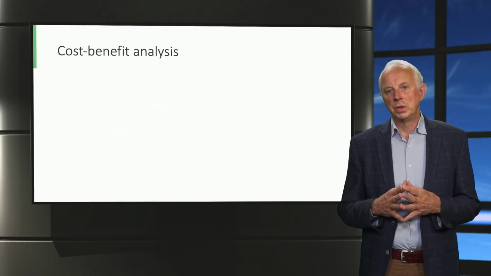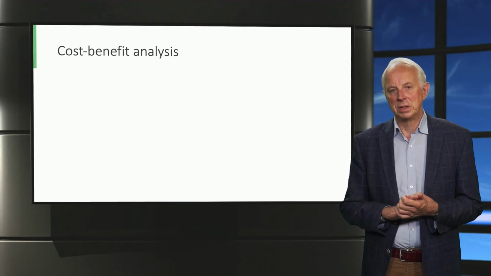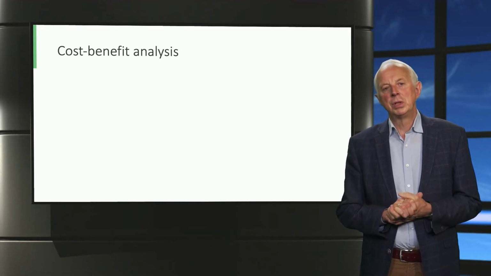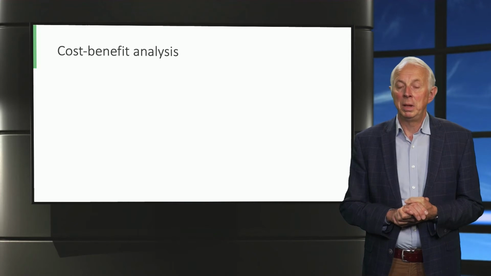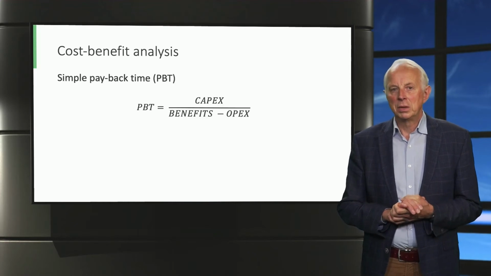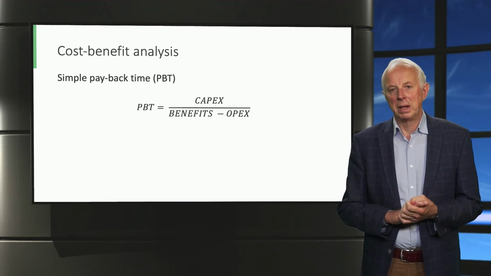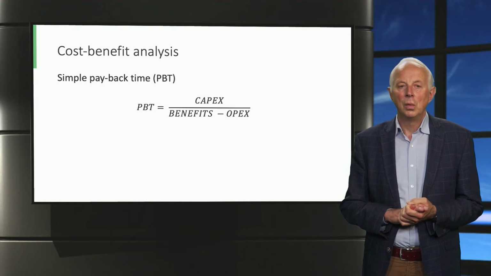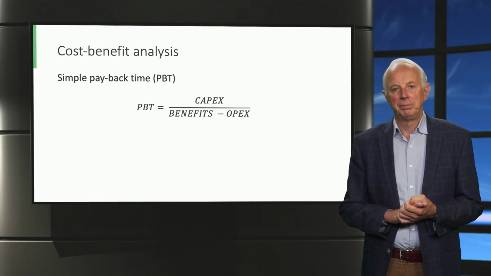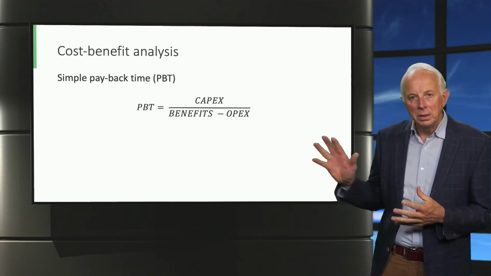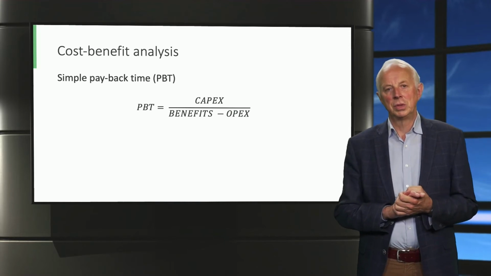Next, we are going to discuss cost-benefit analysis. An approach that virtually everyone knows is the simple payback time. In basic terms, it is the number of years it takes to earn a certain investment back and is represented as a fraction of CAPEX over the benefits minus OPEX. So, in the denominator you see here the annual net revenues.